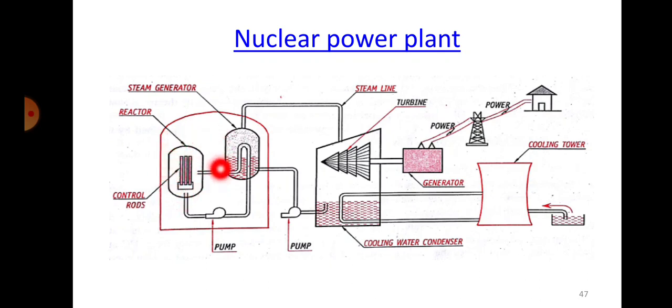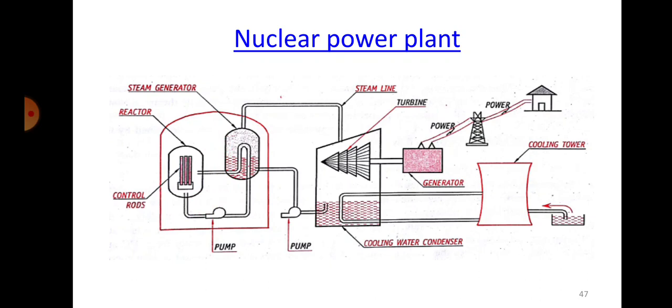The reactor will be an enclosed chamber. It should not allow the radiation to come out. So it's usually lead that is being used, so that lead will not allow the radiation to come out. Any other material, if you use it, the radiation will come out of that. You cannot stop the radiation with normal metals. So you need lead, which has a specific property of not allowing the radiation to come out.